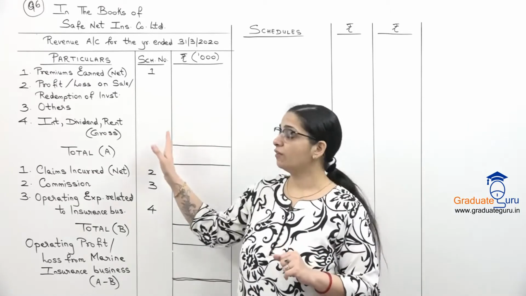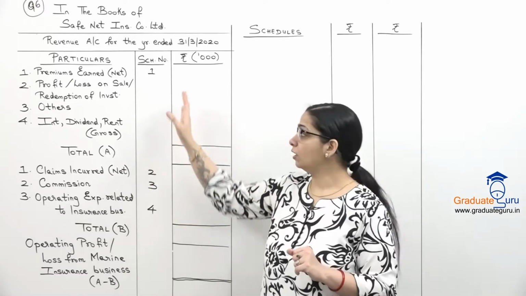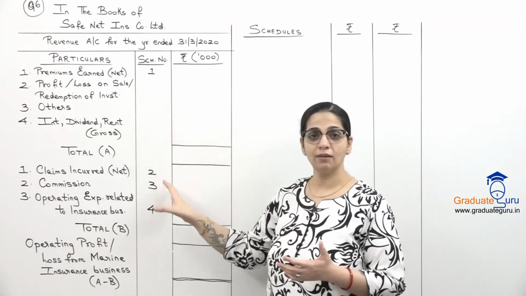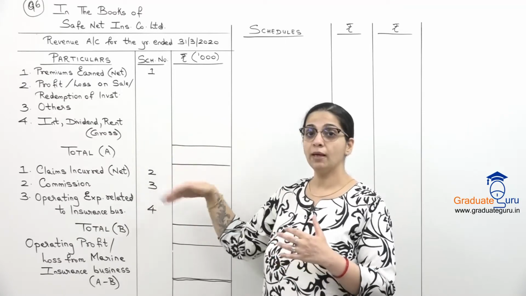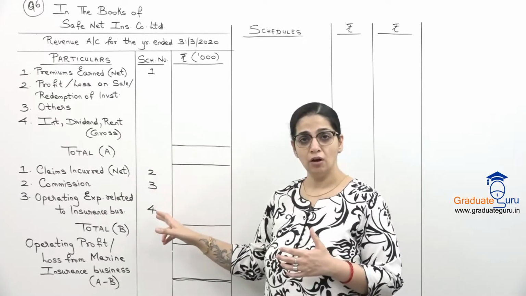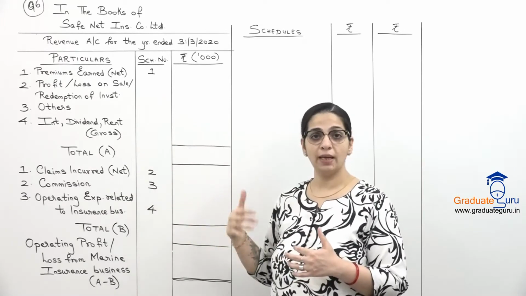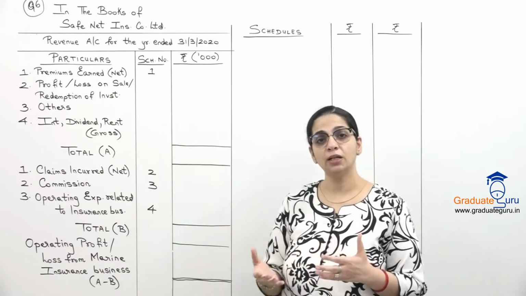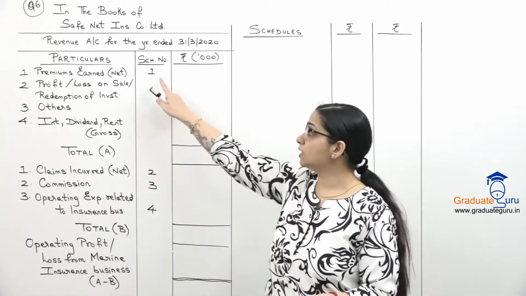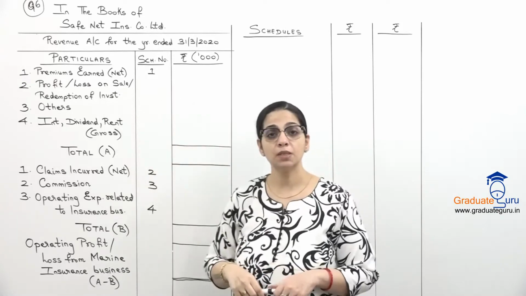So I have the revenue account ready over here with the format. This format will always remain fixed. So I've already made that format. The schedules we need, we will be making. So 1, 2, 3 and 4. All the schedules we will make in this particular sum because here there are adjustments in everything. So let us begin with our first schedule, which is for premiums earned.